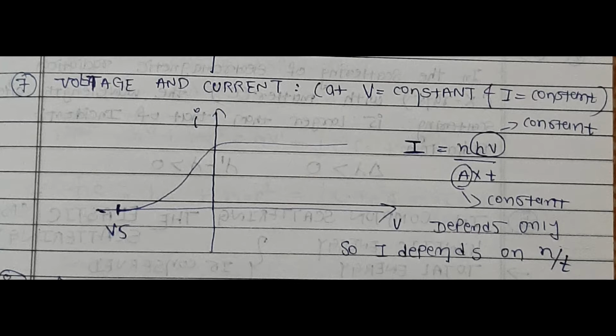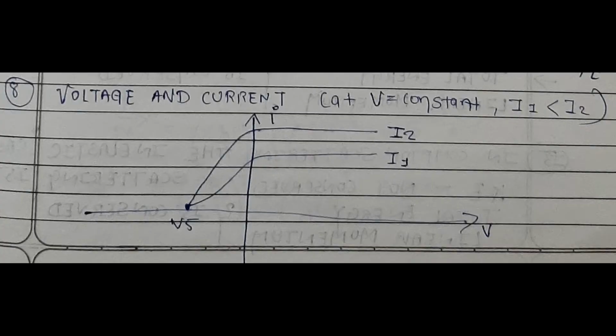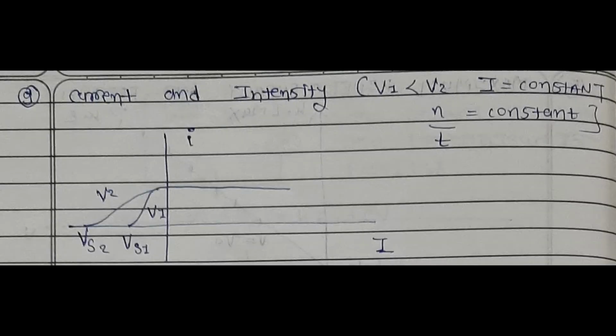And from our equation, I depends on n by t, where n is the number of electrons and t is time. Here we can see another graph, voltage and current. Here we can obtain different current values for different threshold values, but it becomes constant with increasing value of voltage V. So here we have another graph, current and intensity, where we can see V1 is less than V2 and I is equal to constant, where the constant is the number of electrons per time.